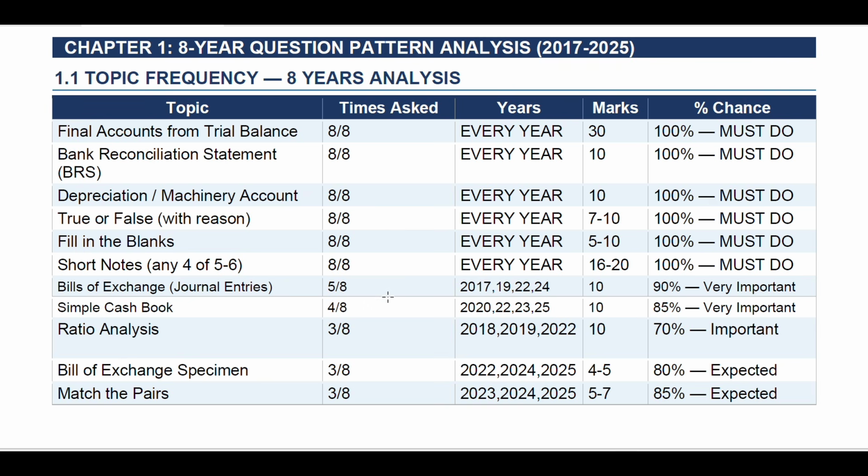Bill of exchange was asked 5 out of 8 years: 2017, 19, 2022, 2024. For 10 marks, 90%, it is also important. Then the simple cash book, asked 4 out of 8 years: 2020, 22, 23, 25, for 10 marks, 85% chances. Ratio analysis, asked 3 out of 8 years, in 18, 19, 20, 22, for 10 marks, 70% importance. Bill of exchange and specimen, and match the pairs.